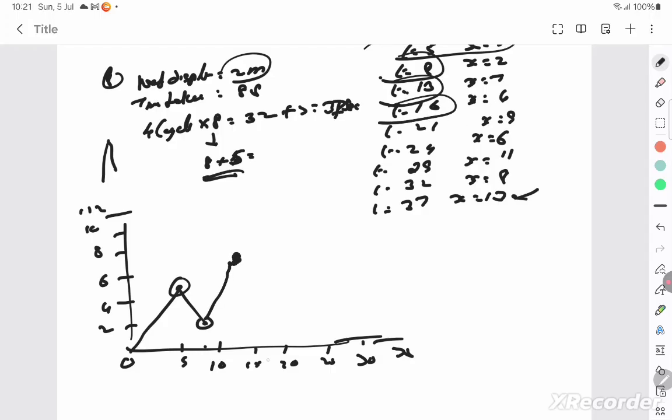At time t is equal to 16, 16 is here, x is equal to 4. You understand? Like this it has to go on. And then at time 21, x is equal to 9. At time t is equal to 24, which is somewhere here, x is equal to 6. At time t is equal to 32, x is equal to 8.